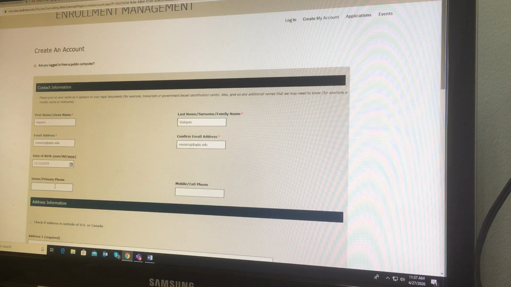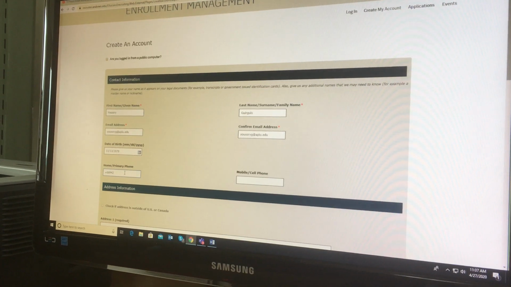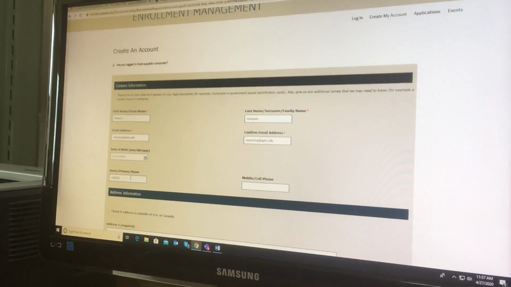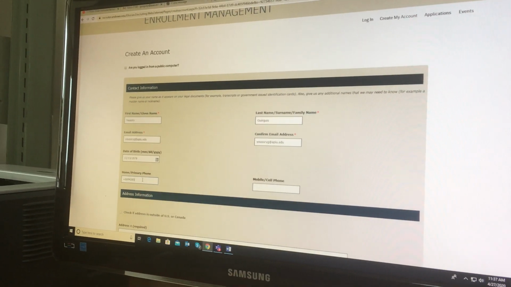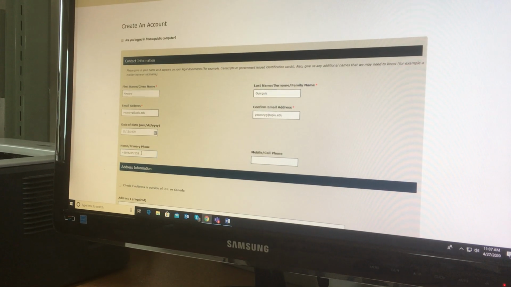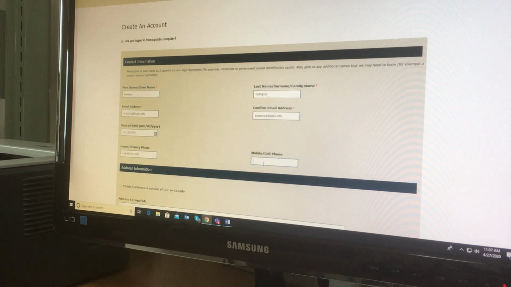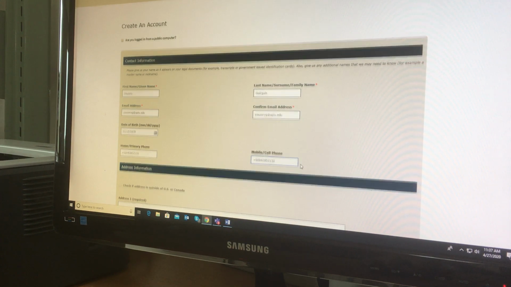+66 942 42 852 150. Okay, and then you can just repeat that number in the other space that says mobile cell phone. So you can put the same number in both places.